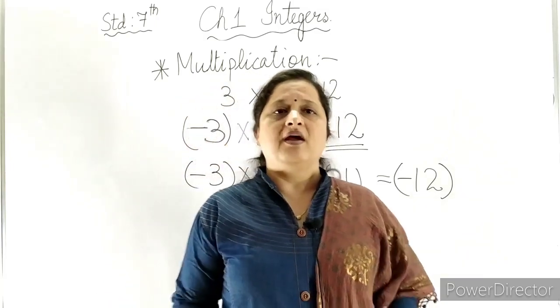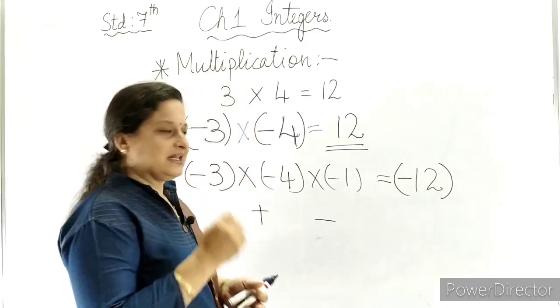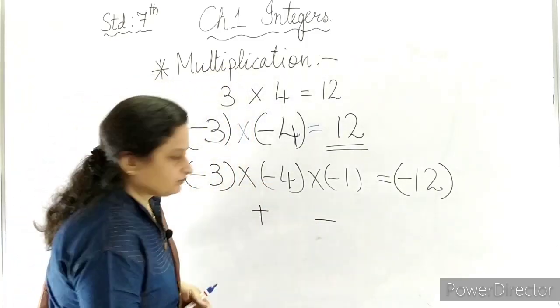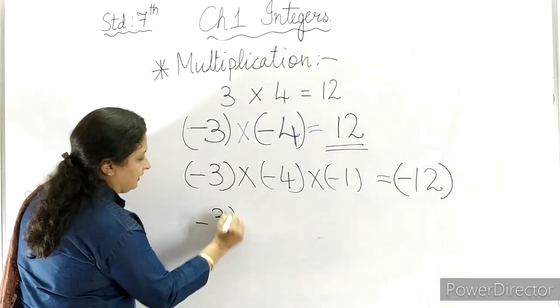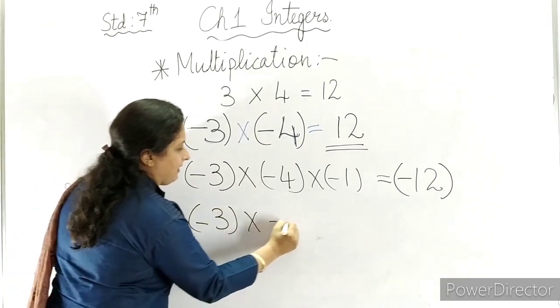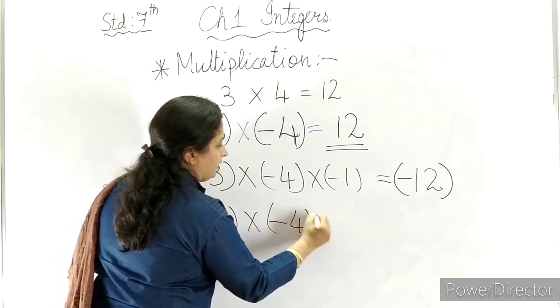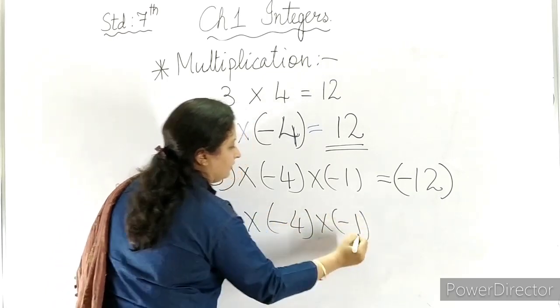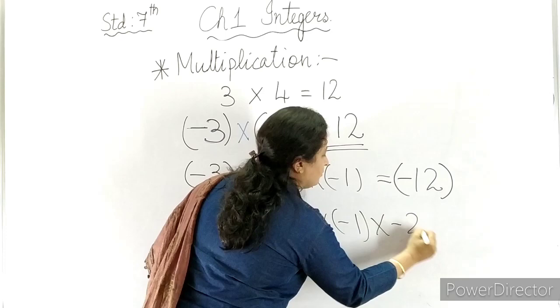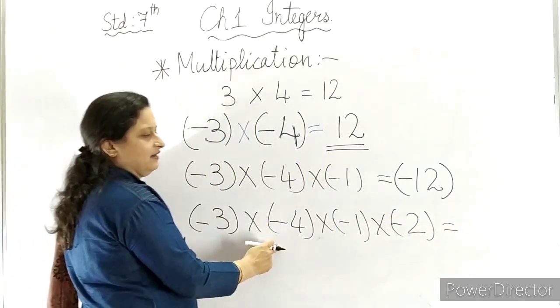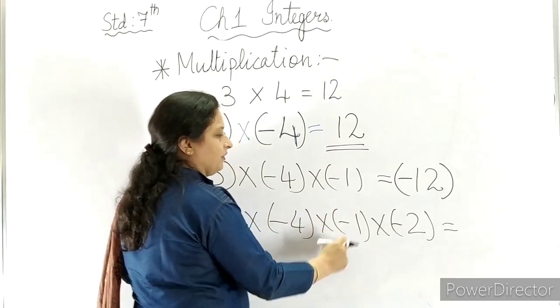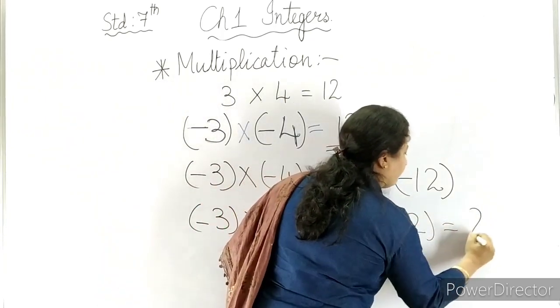In the same way, when we multiply 4 negative numbers, let us see what happens. Minus 3 into minus 4 into minus 1 into minus 2. What answer will we get? 3 4s are 12, 12 1s are 12, 12 2s are 24.